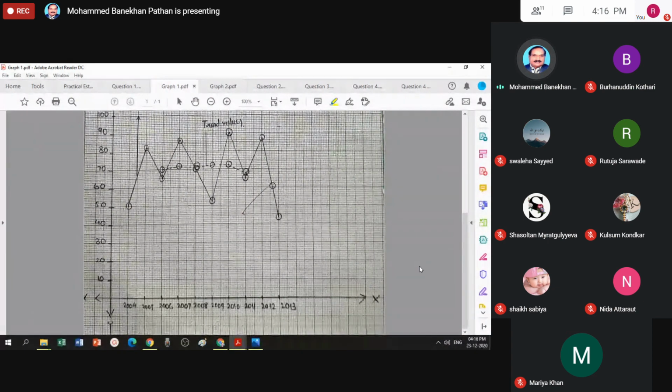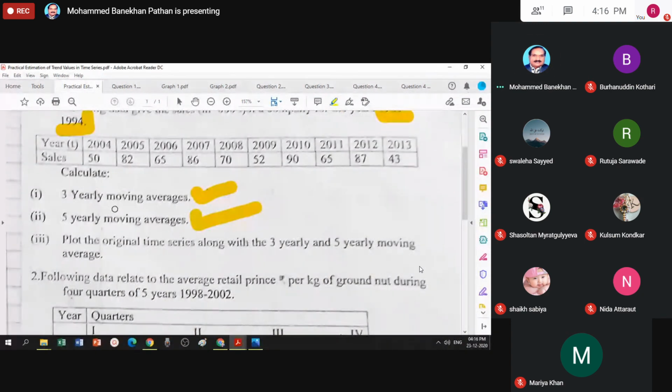So this graph represents the 5 yearly moving averages, and it becomes an average of the given old time series. So this is your first question of the practical: how to calculate moving averages for a 3 yearly period and for a 5 yearly period. That means if the period is odd, how to make the calculation. This you understand from question 1.